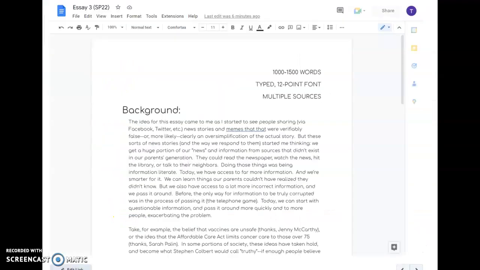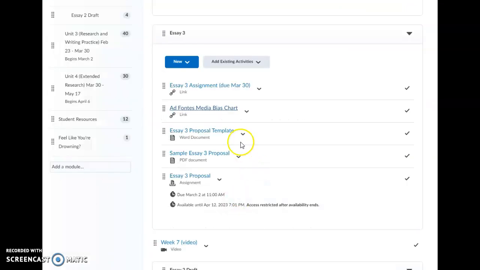All right. So, that's Essay 3. The research here, of course, is just trying to answer the question, is this piece accurate or not? That's our job in our paper, to try to analyze that.